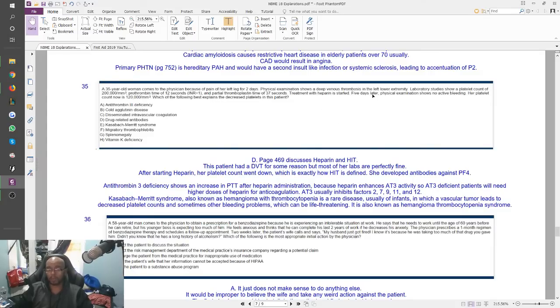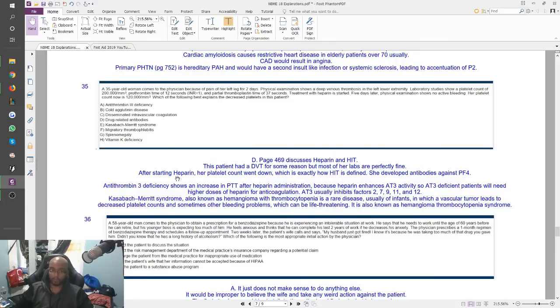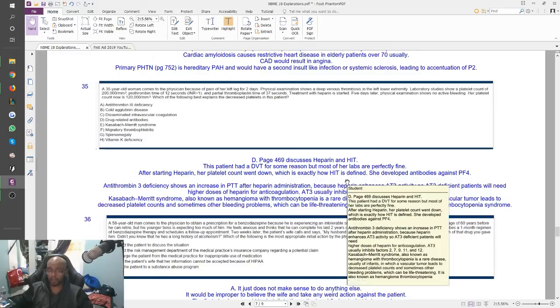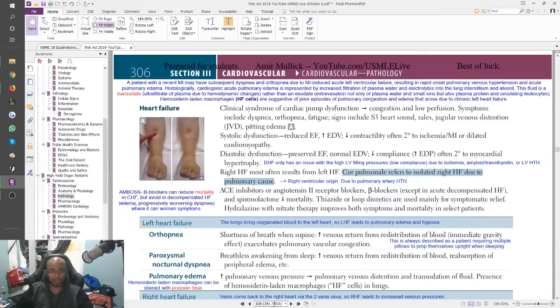So you know immediately heparin and then the platelet count went down. That's HIT, heparin-induced thrombocytopenia. You look at your answer choices, and the only one, they worded it weirdly, but it's D, drug-related antibodies, which is HIT, right? This patient had a DVT for some reason, but most of her labs are perfectly fine. After starting heparin, her platelet count went down, which is exactly how HIT is defined. She developed antibodies against platelet factor 4. Okay, so what are these other answer choices? Well, let's look at HIT first, 469.